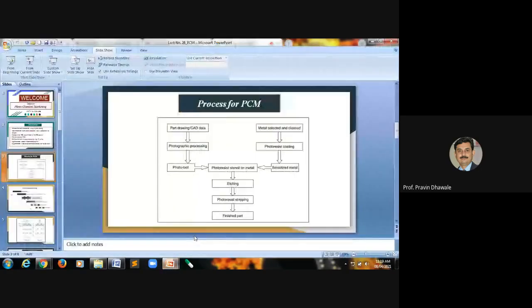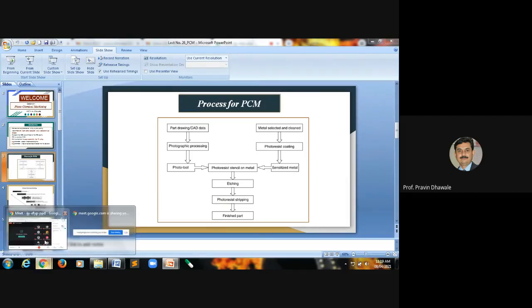Now draw this block diagram, which will show clearly how this process of photochemical machining is carried out. Take your own time.